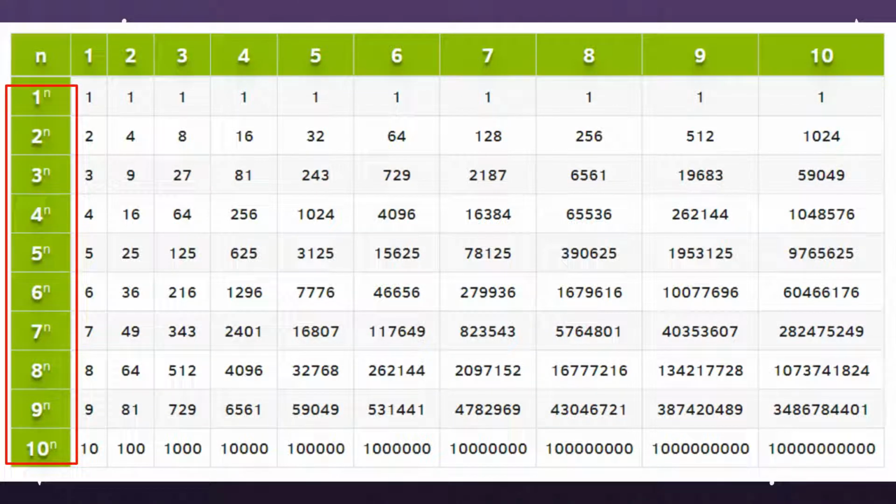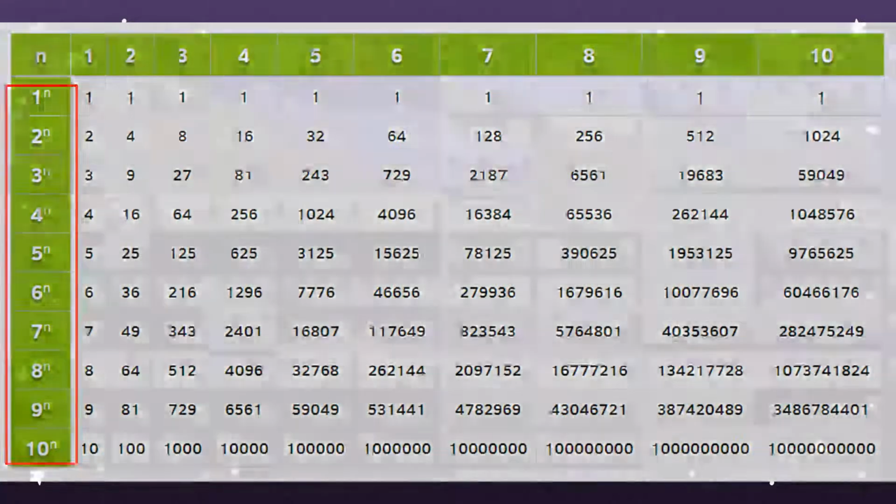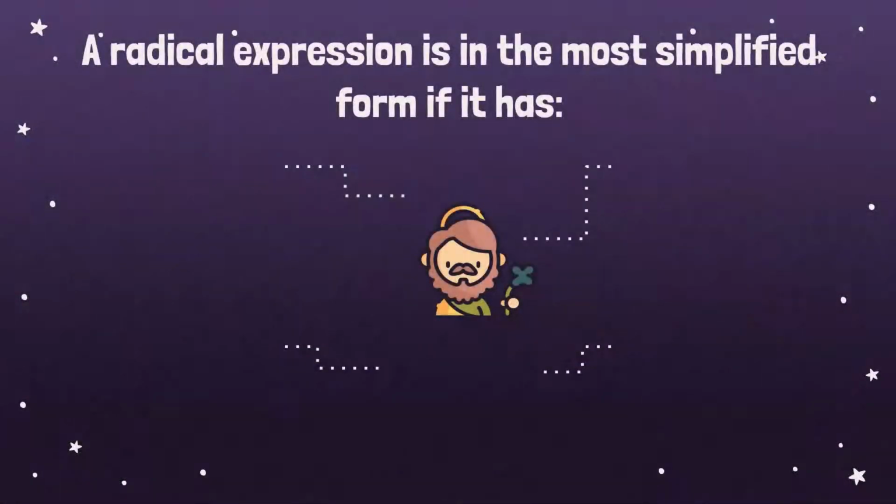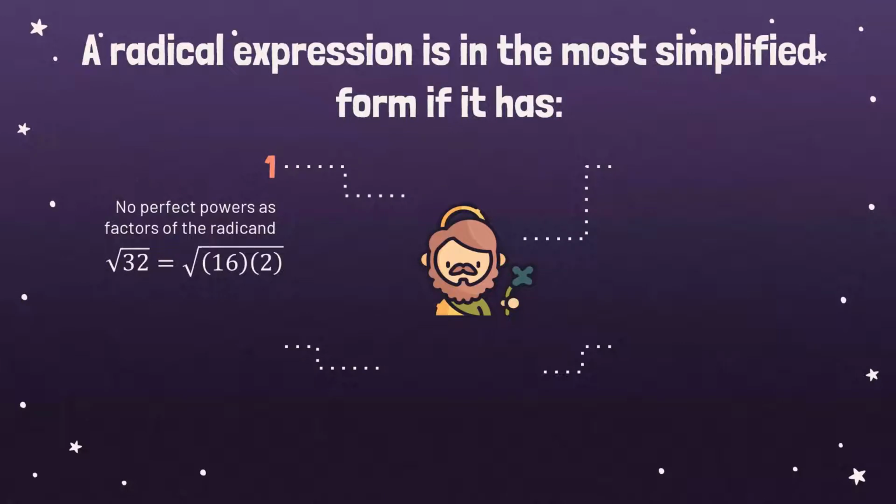Now, how are we able to identify whether a radical expression is in the most simplified form? We have the following criteria. The first criterion is no perfect powers as factors of the radical. This is the example.